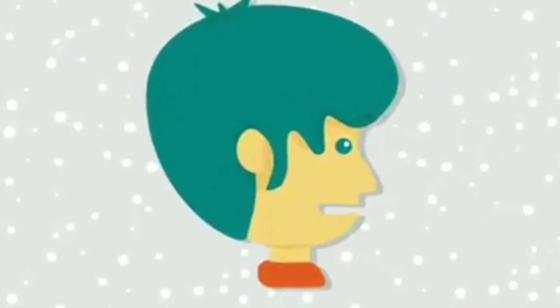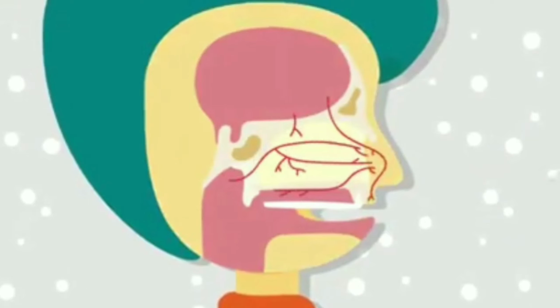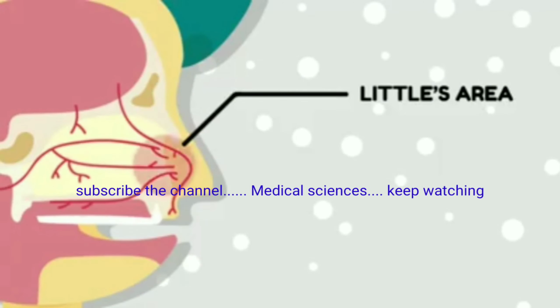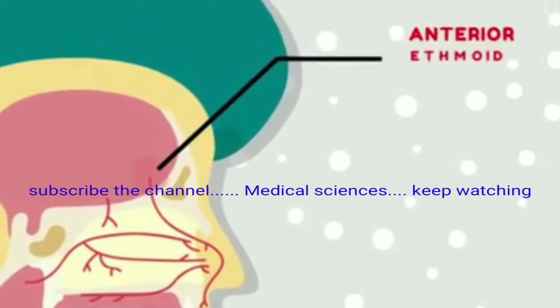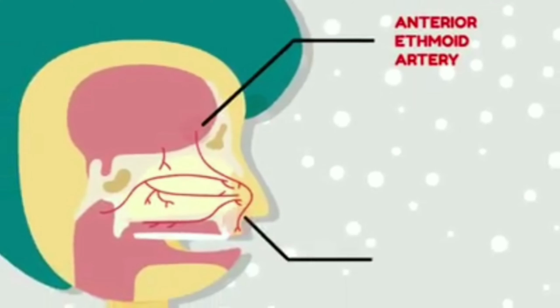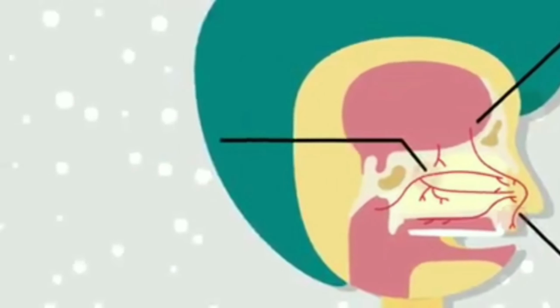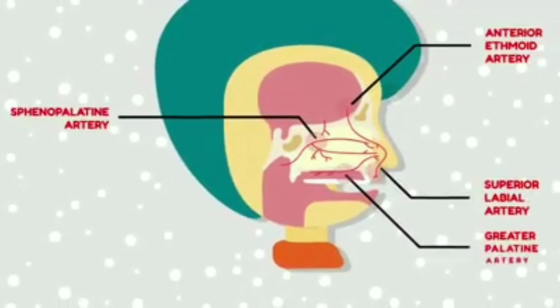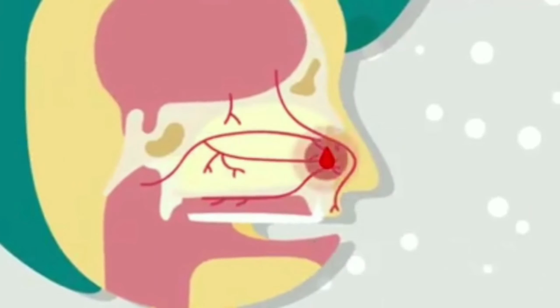1. Most important site of epistaxis in nose is Little's area. In 90% of cases, epistaxis occurs from here. It is situated in the antero-inferior part of the nasal septum. 4 arteries: anterior ethmoidal, septal branch of superior labial, septal branch of sphenopalatine, and the greater palatine artery, anastomose here.